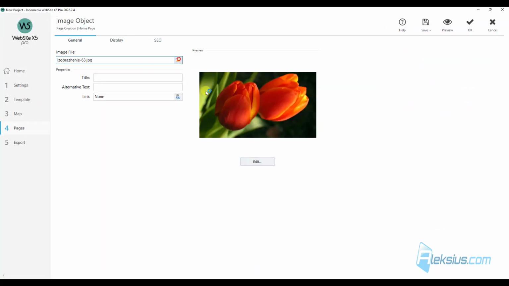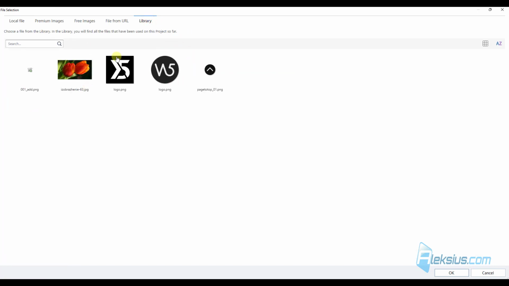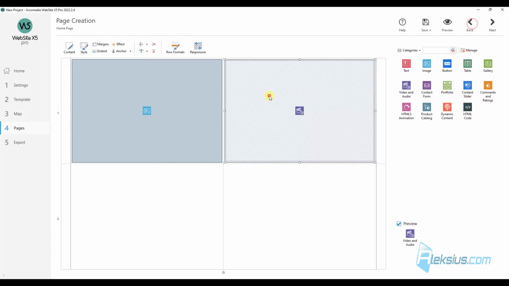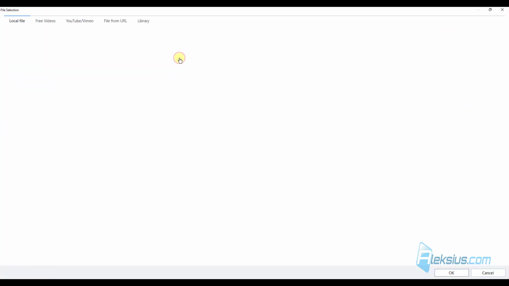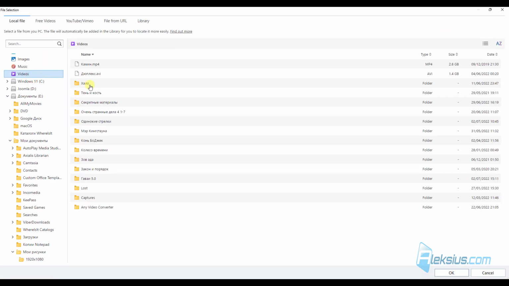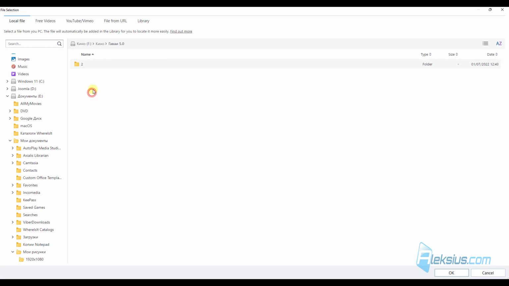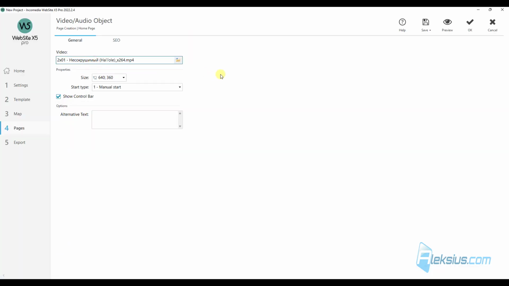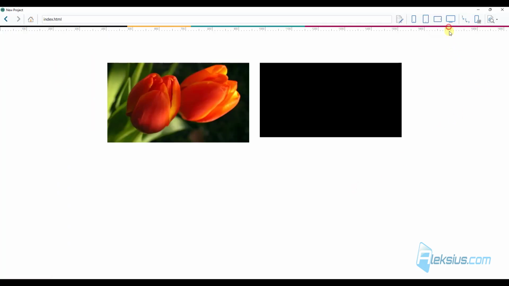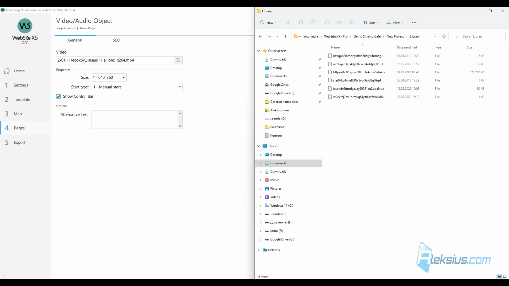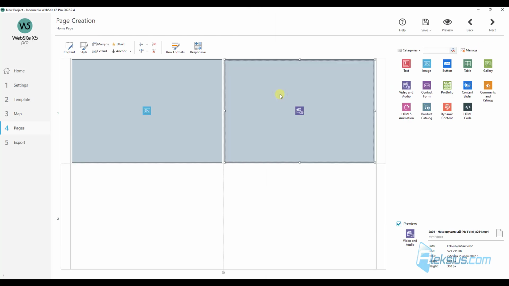Now we can see this image in our library. Now let's insert some video. Let's see our page. This video won't work in preview, but here it is. And let's see the folder with the project. We can see the video file. It's quite big. So, if we don't want to use this object, we just can delete it.